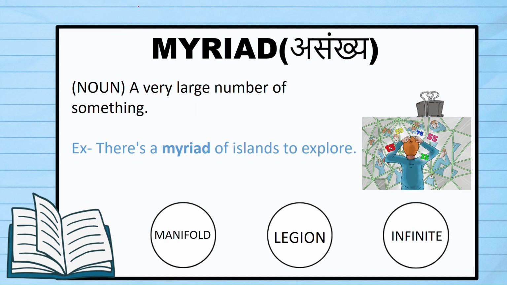Next word we have is myriad. Myriad means a large number of something. A very large number of something, if you're talking about something which is infinite. The example says there is a myriad of islands to explore. So there are too many islands to be explored that you cannot count them. The synonyms are manifold, legion and infinite. Here legion is important, so I'm going to star mark that.